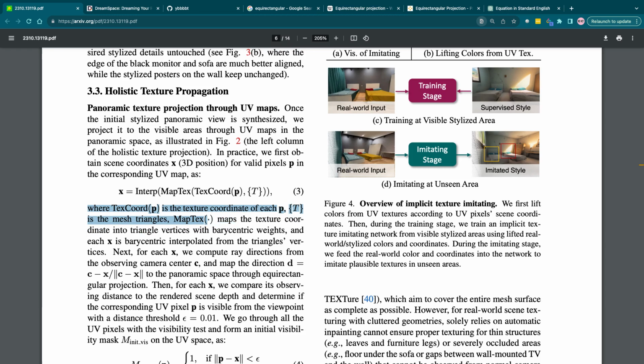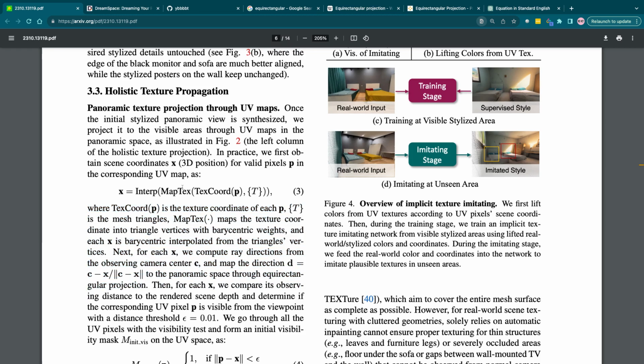Map text maps the texture coordinates into triangle vertices with barycentric weights, and each x is barycentric interpolated from the triangle vertices. Next, for each x, we compute ray directions from the observing camera center C, and map the direction D, C minus x over the absolute value of C minus x, to the panoramic space with equirectangular projection.